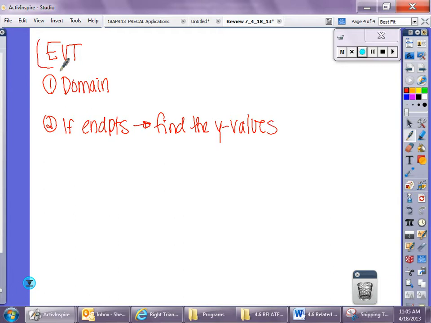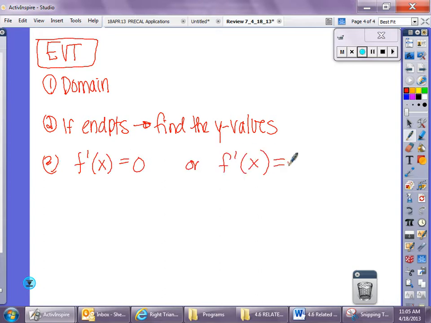Then, number 3, find your critical values, right? Find f prime of x equal to 0, or f prime undefined, or I forget if I use or and. Find both. Not just one or the other, both. I guess I should put an and for you guys then. And.